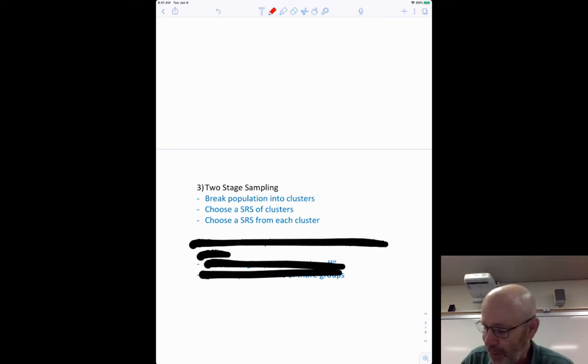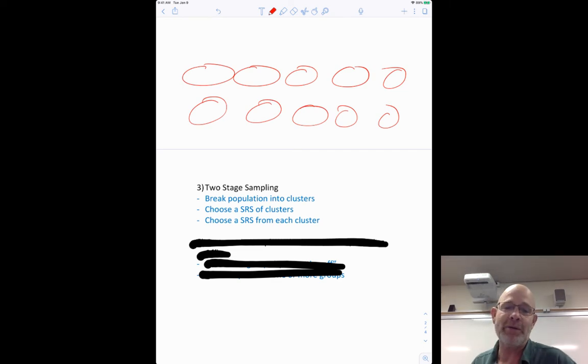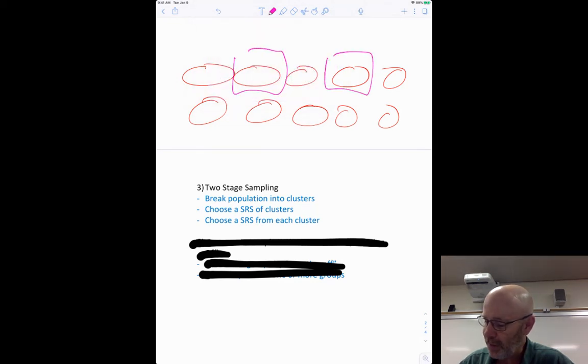It's called two-stage sampling. We're going to break them into groups, same way. We're going to pick a simple random sample of groups, same way we just did. But then instead of asking everyone in the group, we're going to take a simple random sample from the groups we chose. So in other words, let's say my population, I somehow broke my population up into 10 groups. And then I randomly picked numbers 1 through 10, like 3 numbers. So I picked 3 numbers and I got this group, and that group.